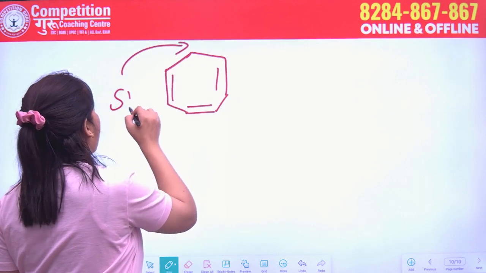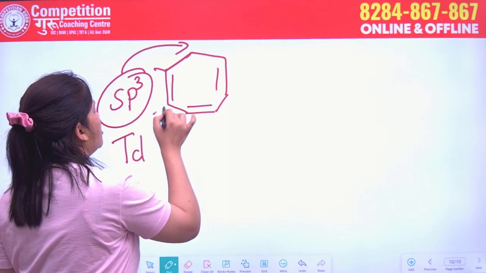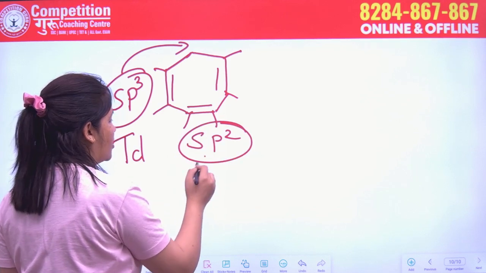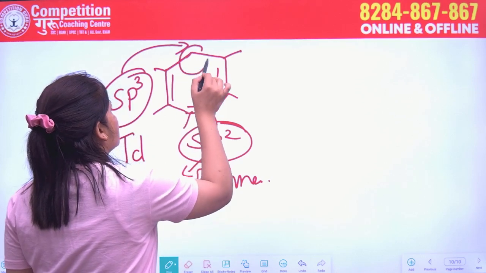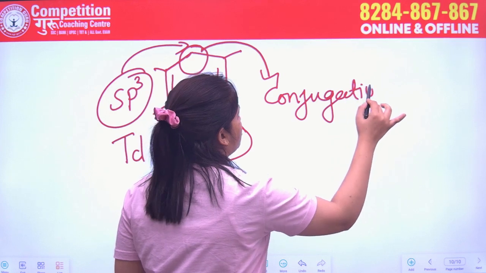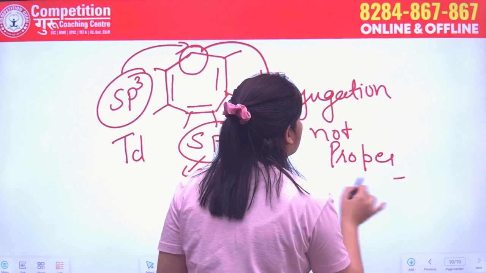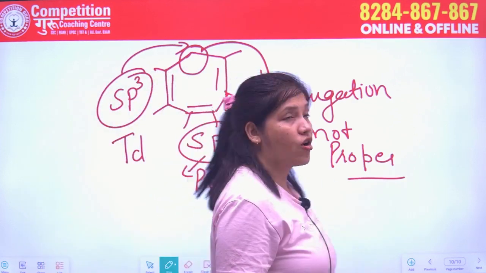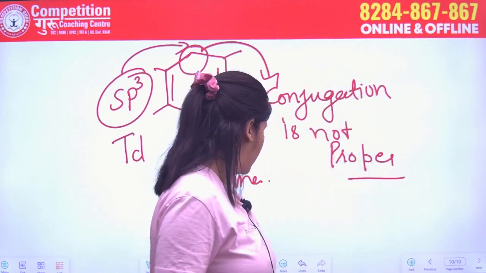Now this carbon is sp3 hybridized, having tetrahedral geometry. These all are sp2 hybridized carbons. So sp2 hybridized carbons are planar, meaning all the atoms are in the same plane. But due to this carbon, the conjugation is not proper. As the conjugation is not proper, this compound is not an aromatic compound and it comes under the category of non-aromatic compounds.